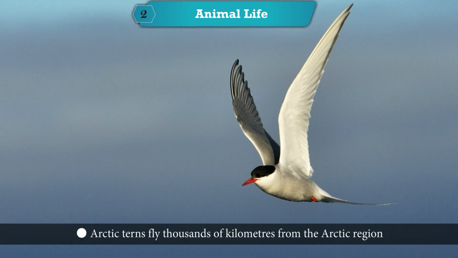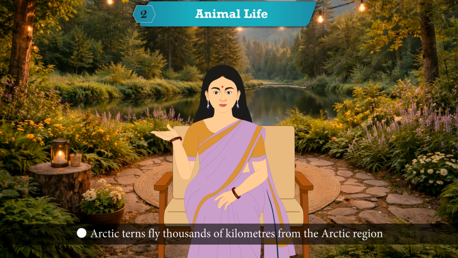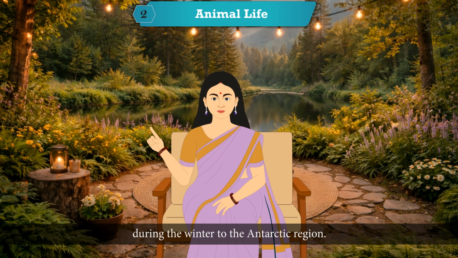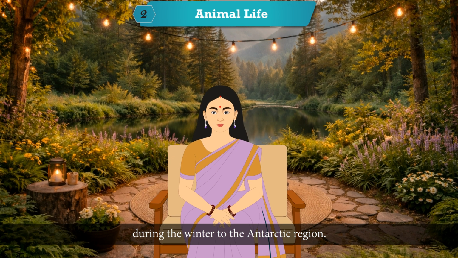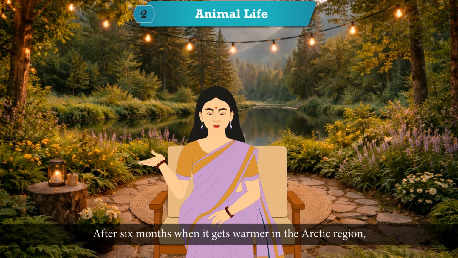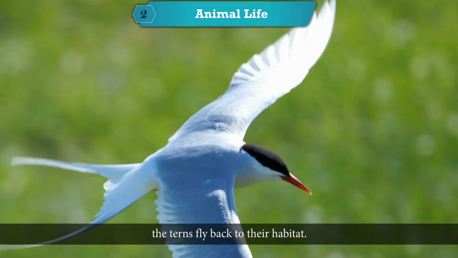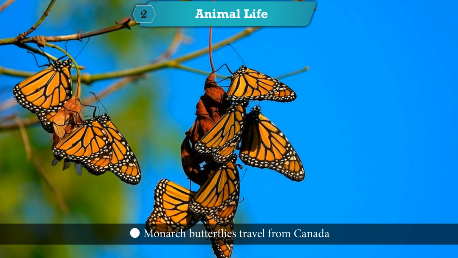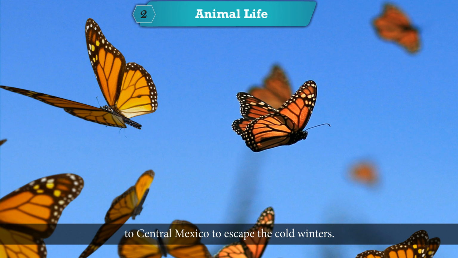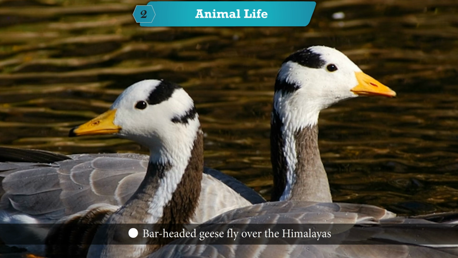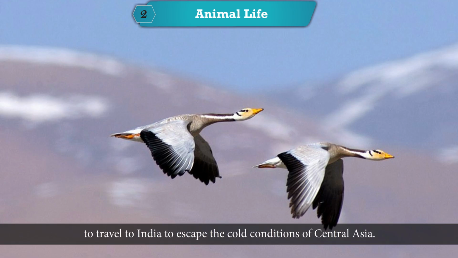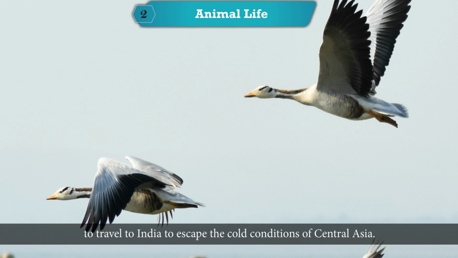Arctic terns fly thousands of kilometers from the Arctic region during the winter to the Antarctic region. After 6 months, when it gets warmer in the Arctic region, the terns fly back to their habitat. Monarch butterflies travel from Canada to central Mexico to escape the cold winters. Bar-headed geese fly over the Himalayas to travel to India to escape the cold conditions of Central Asia.